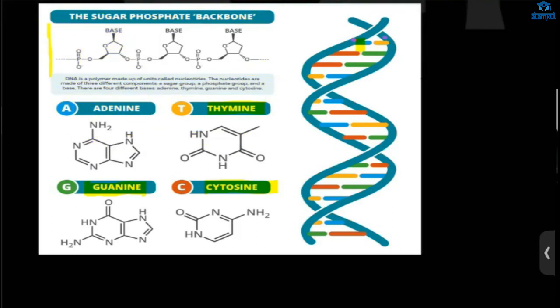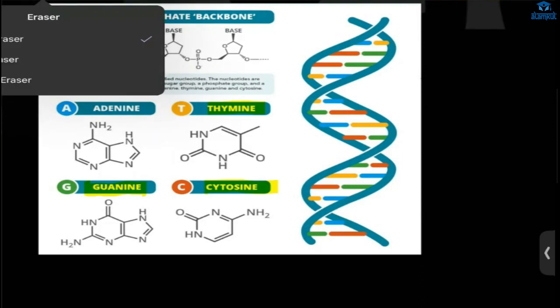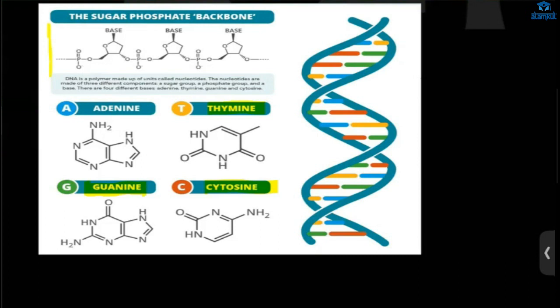Is it possible for DNA to break? Sometimes, if some mutation is occurring, some bases could be deleted, or there will be inversion. There will be deletion, insertion, substitution, something like that. Those things happen. If those things happen, what will happen? Mutation will occur. Because of that, genetic diseases will occur.